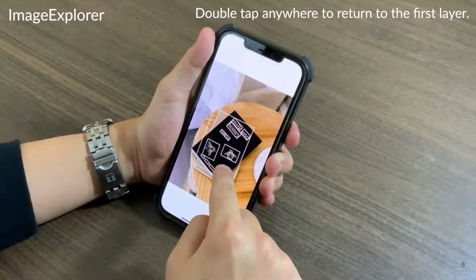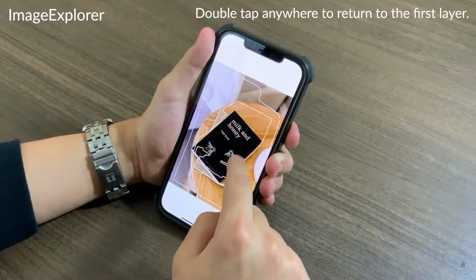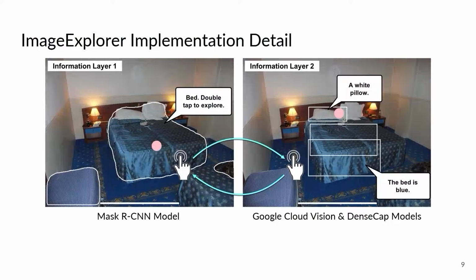Once users are done exploring an element in more detail, they can double tap anywhere on the screen to return to the first layer. ImageExplorer will vocalize the number of elements that have yet to be explored. Going back to the whole image, 3 objects remaining. To implement ImageExplorer, we use the Mask R-CNN model for the first layer because it can generate polygonal boundaries. We also used Google Cloud Vision's object, face, and text detection and labeling models, as well as the DenseCap model to generate a detail-rich second layer.